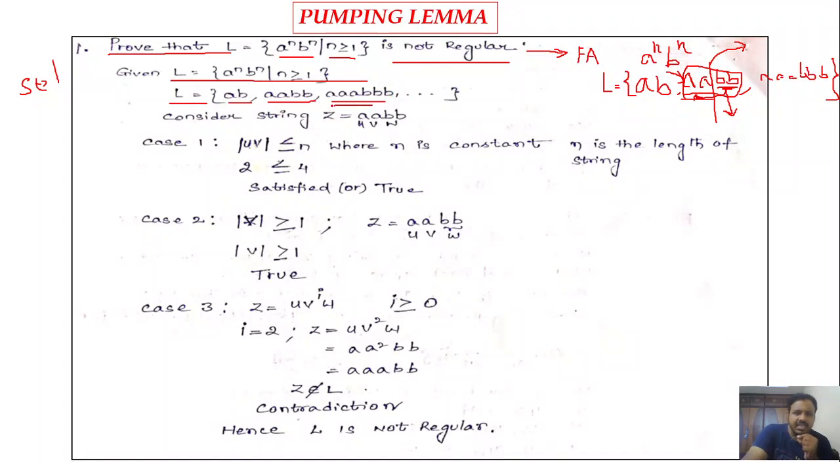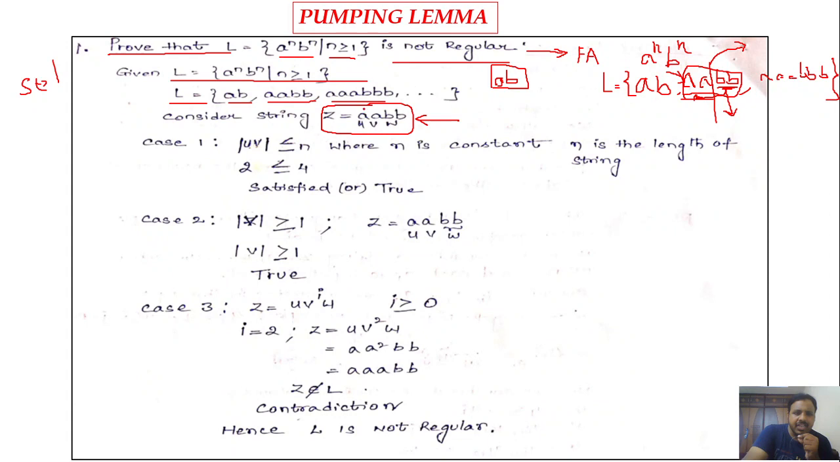Now consider the larger string. So don't take the smaller string. So take the larger string, right? So let me consider aabb. Okay, so don't take ab, because if you take a smaller string, then all the conditions may be satisfied, right? And you may end up saying that the language is regular. So this should not be the case. So you must take some larger string, right? So here I am taking z is equal to aabb, right?